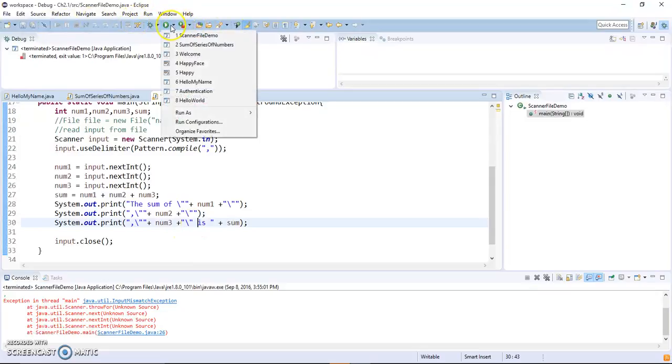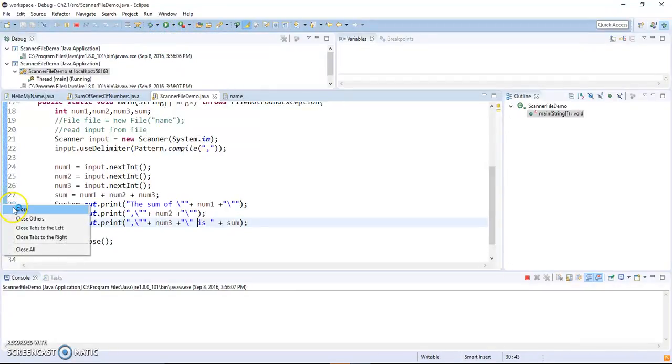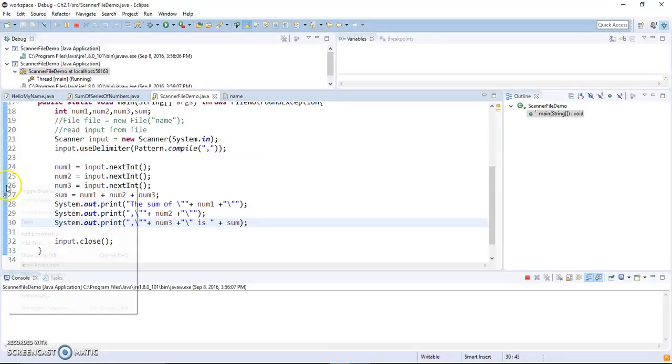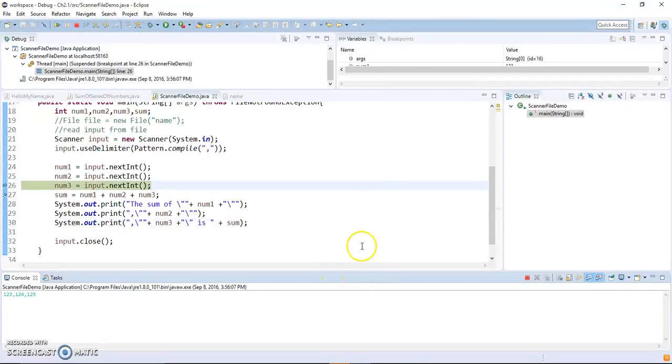Let me try to run one more time to make sure, with a debugger. Now I have to put a toggle point then. Toggle point should be right there, right? 1, 2, 3. Alright, so jump in, right?